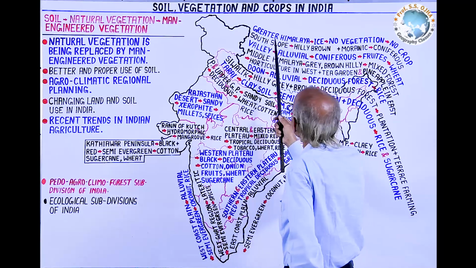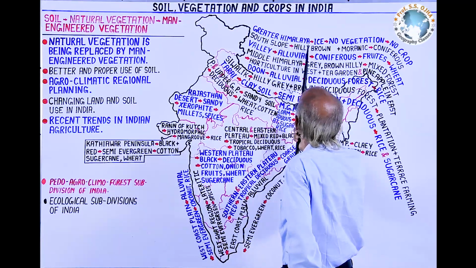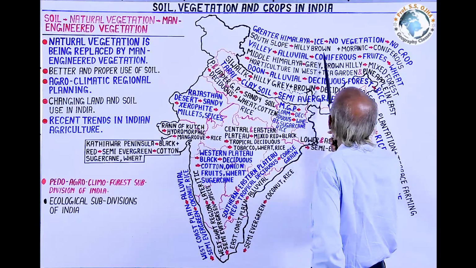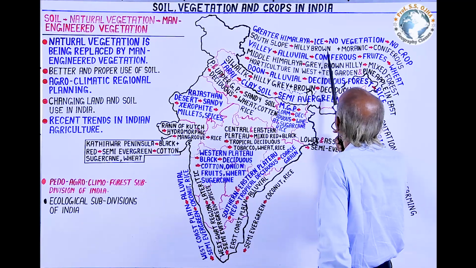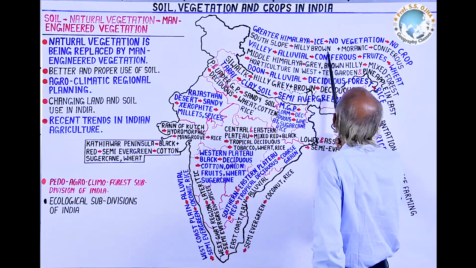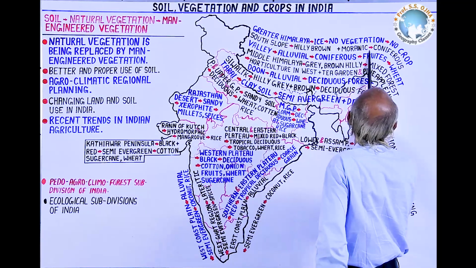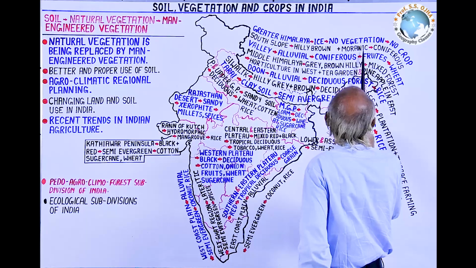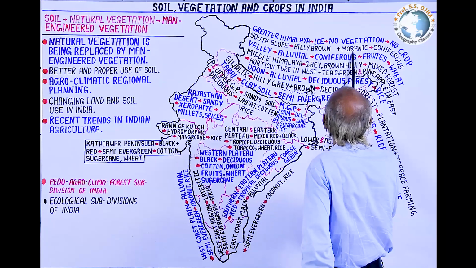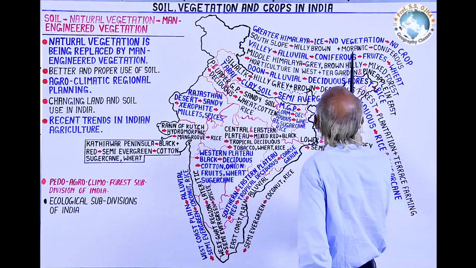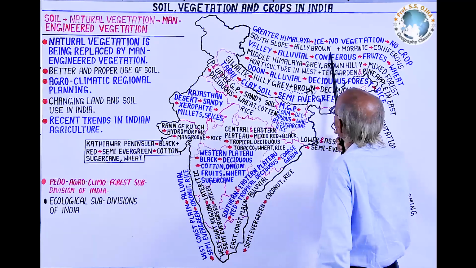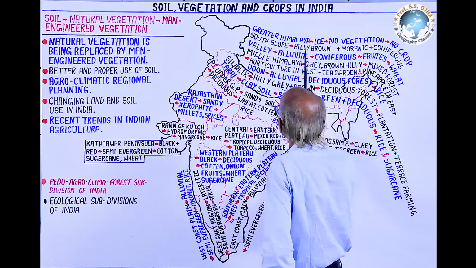To the south of this Greater Himalayas, which is snow-capped, it is the southern slope of the Greater Himalayas, where the soil is coarse, brown in color and morainic, and here coniferous forests are found, but there is no agricultural production or landscape because of very low temperature and coarse, rough and unfertile soil.